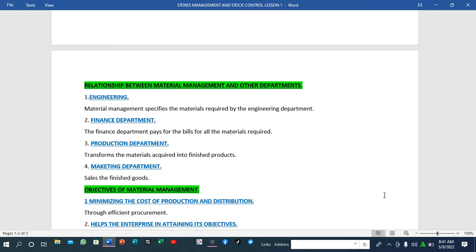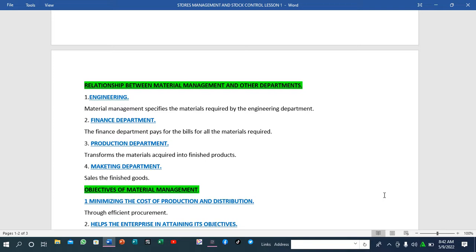When you talk about the finance department, how does material management relate to it? The finance department pays the bills for all the materials required. As we said earlier, material management specifies the materials. After material management has specified the materials, where they are going to be obtained from, and the amount of money required for the materials to be purchased or procured, it is the work of the finance department to pay the bills. So material management specifies or identifies, and then the finance department pays the bills.